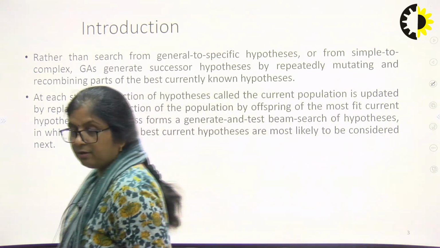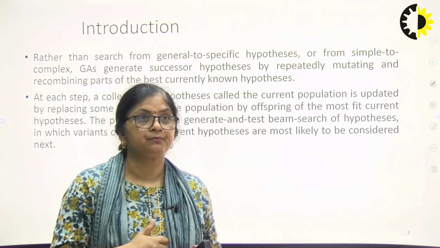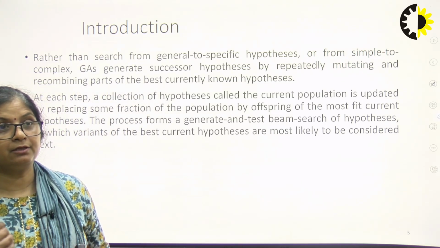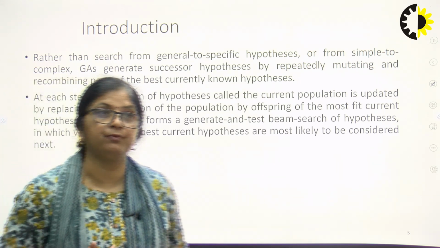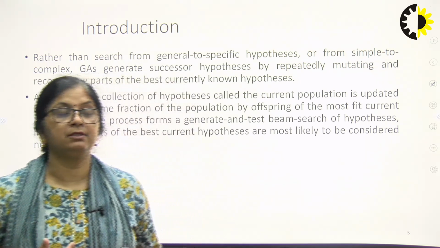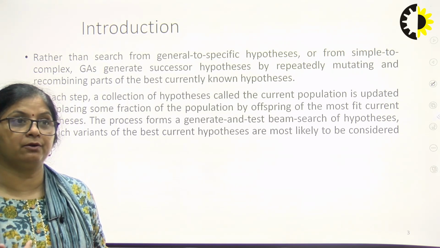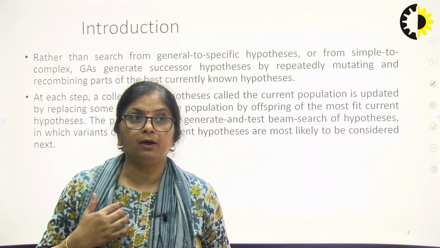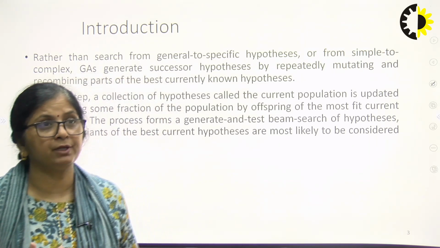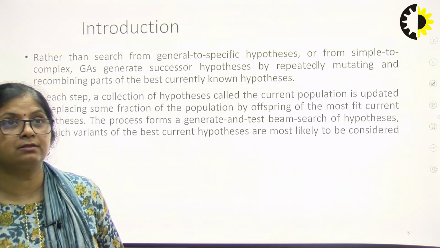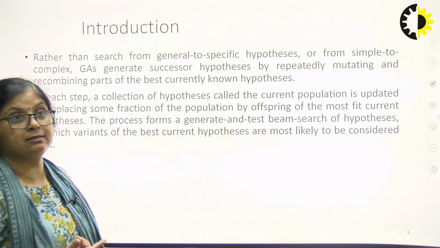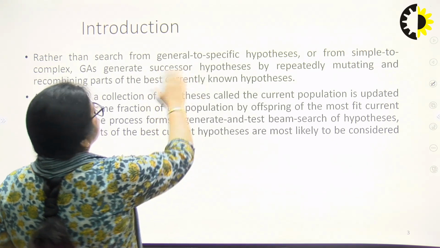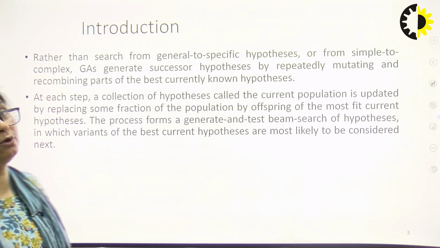Now let us talk about this search strategy. When we do any searching, there are so many ways to search the solution. From the possible hypotheses, we decide which hypothesis is followed in our problem. When we talk about methods like decision tree learning and Find-S algorithm, we take general to specific hypothesis or simple to complex hypothesis.